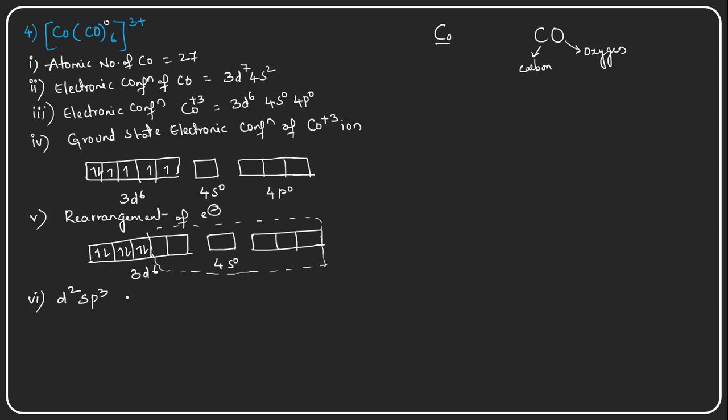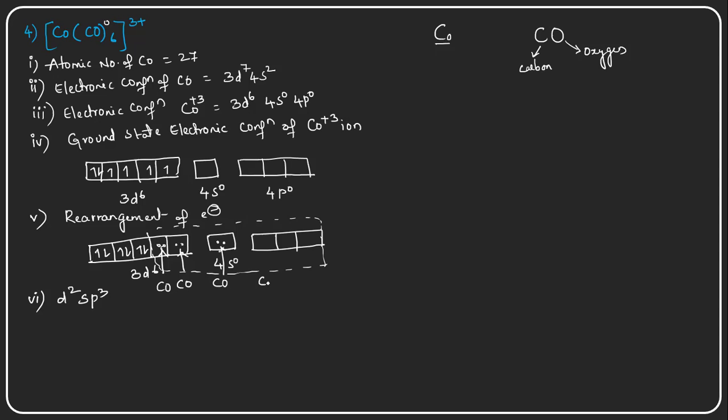d2sp3 hybridization takes place. And to these d2sp3 hybridized orbitals, each carbonyl group donates a pair of electrons to the empty orbitals in this way, right?